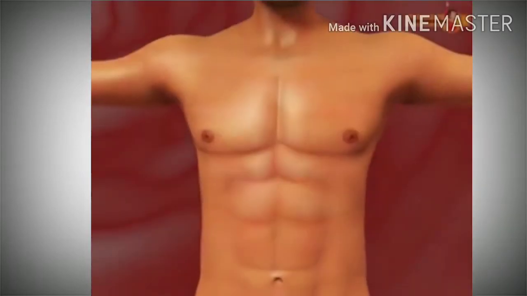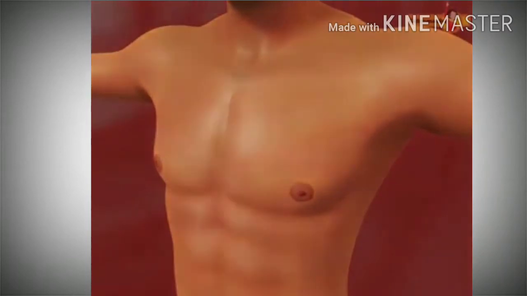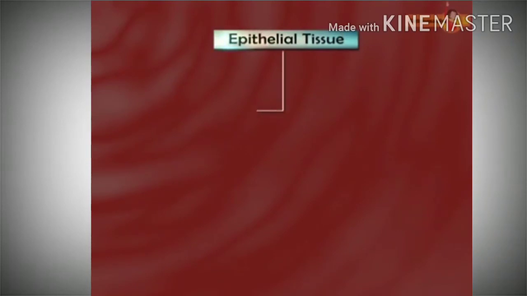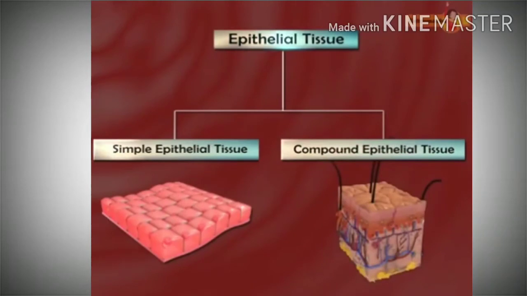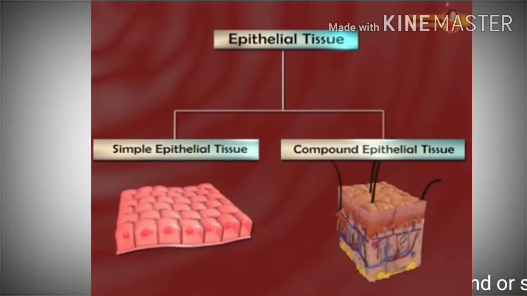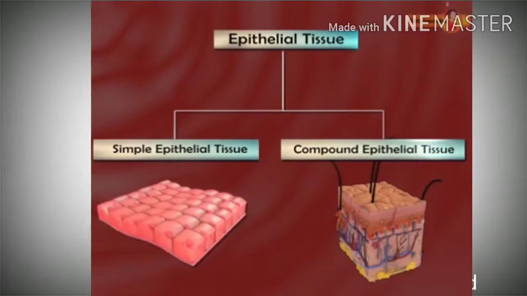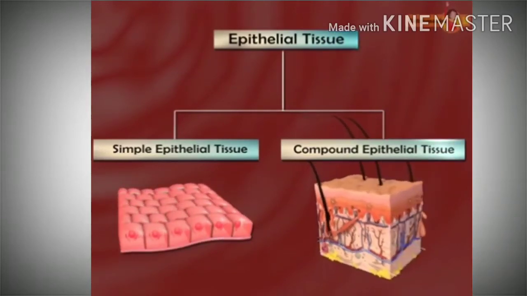Epithelial tissue covers the entire surface of the body. On the base of number of layers, the epithelial tissue is broadly classified into simple epithelium and compound epithelium. Simple epithelium has single layer of cells, while compound epithelium has more than one layer of cells.